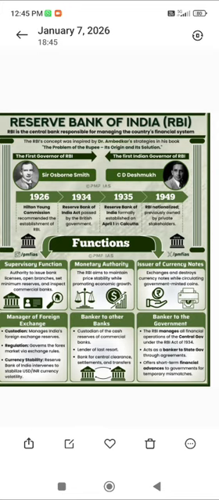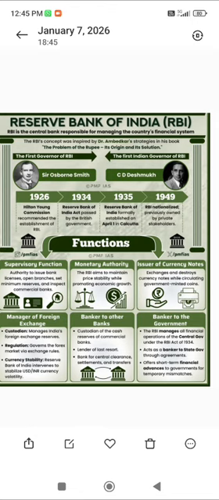In today's class, we are going to see what is meant by RBI and what its functions are. RBI is the central bank of India, and its main function is to manage, control, and supervise the financial system. RBI was first recommended by the Hilton Young Commission, and later it was established in the year 1926.